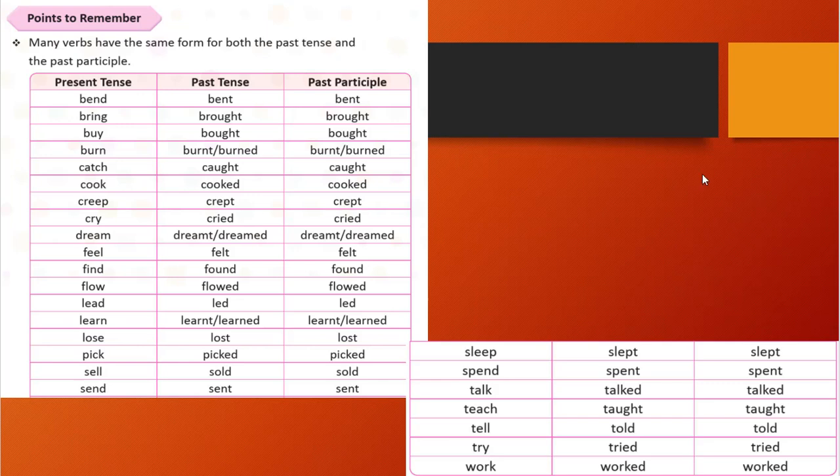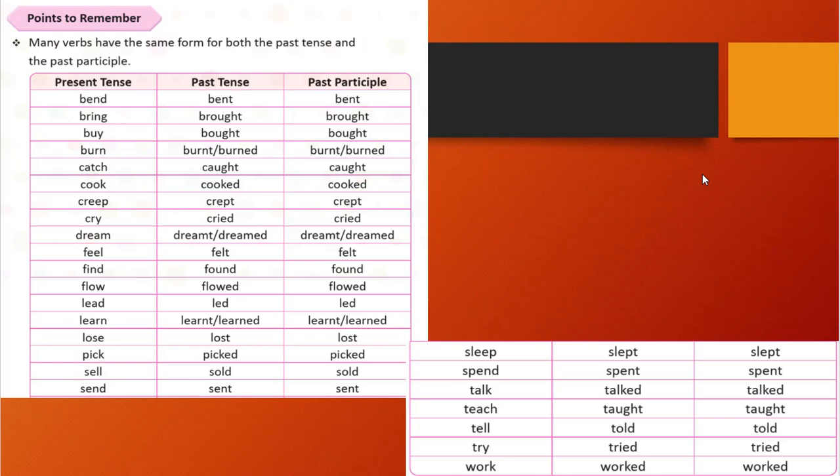So here you see the first word, that is bend, B-E-N-D. What is the past tense form? There is the second form. What is the second form? That is bent, B-E-N-T. And what is the third form?